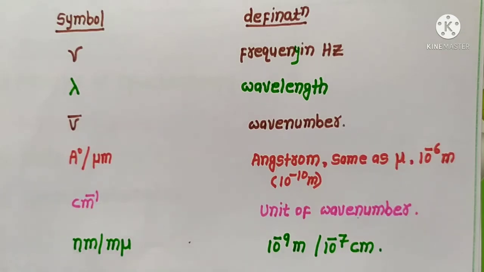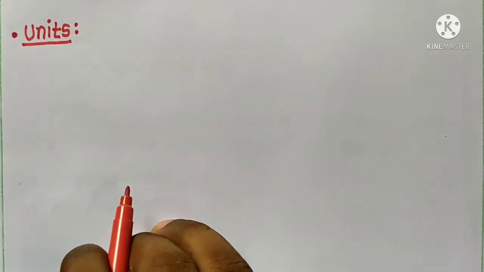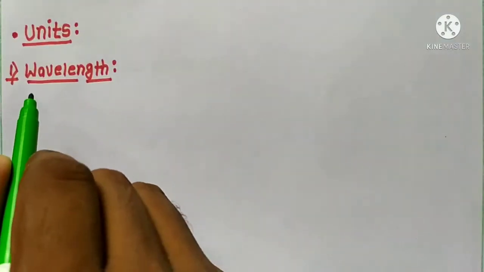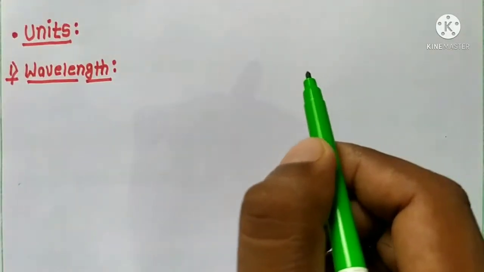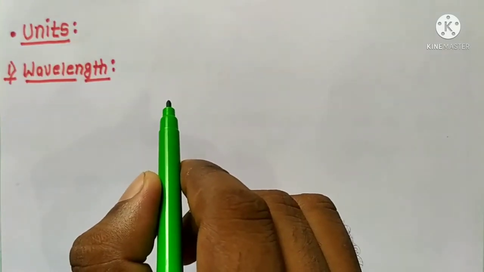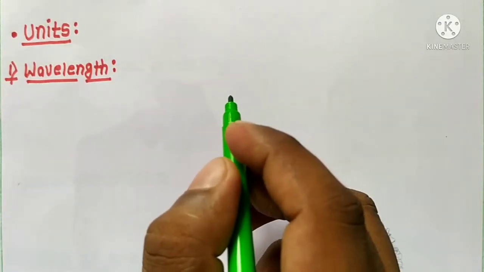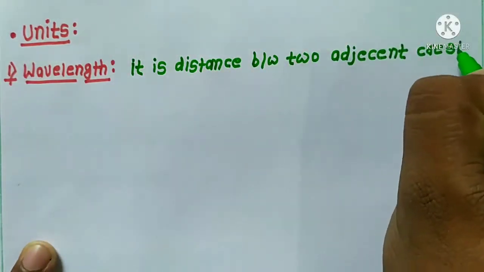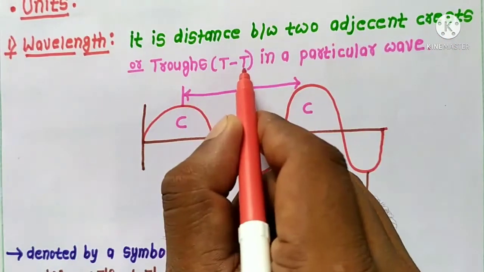Now let's see some of the units which are often used in spectroscopic techniques. The first one is the wavelength. Wavelength is the distance between two adjacent crests or two adjacent troughs in a particular wave. It is denoted by the symbol lambda and is measured in angstrom, nanometer or millimicron.